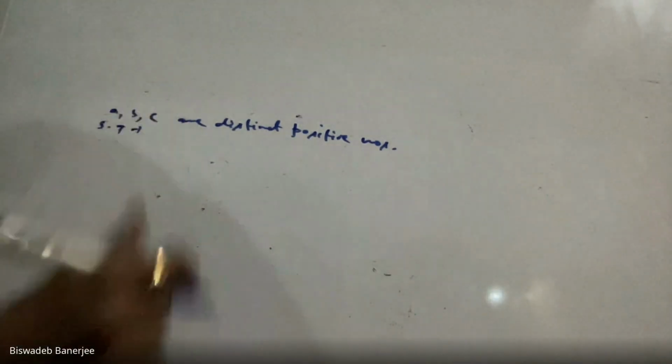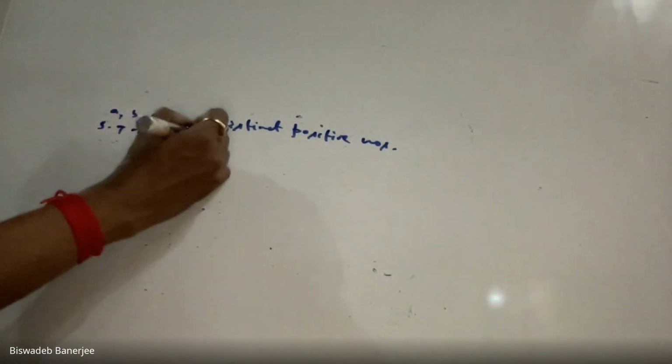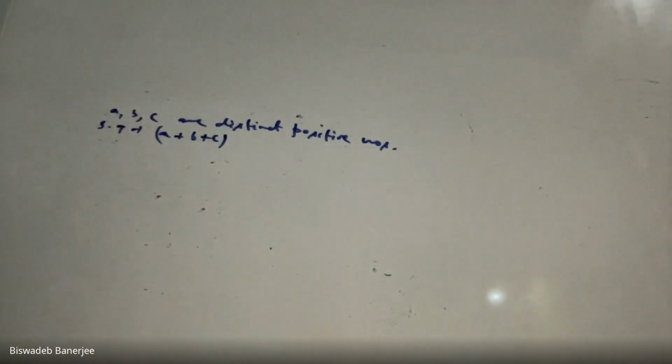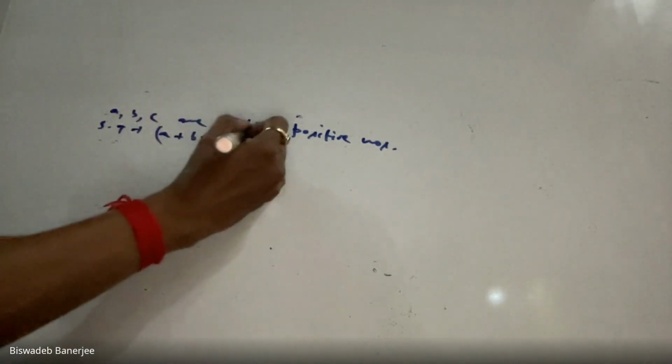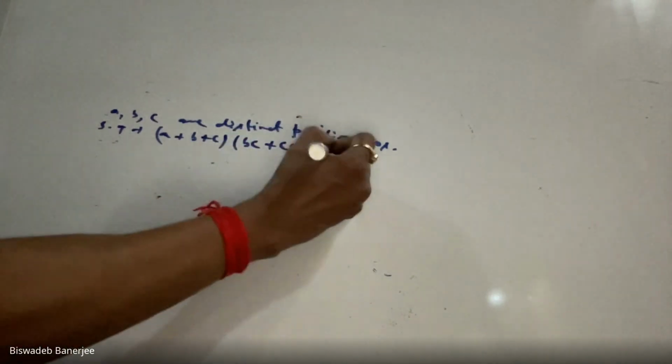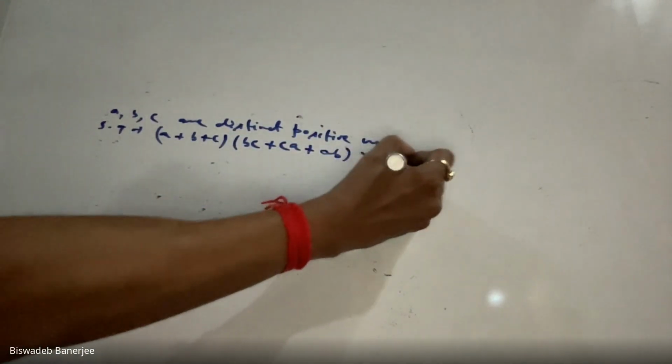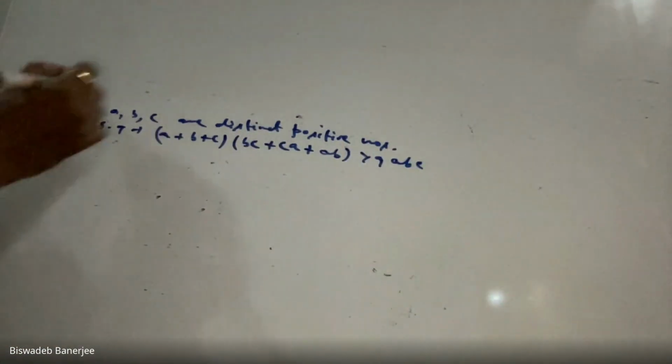Show that A plus B plus C, times BC plus CA plus AB, is greater than 9ABC.